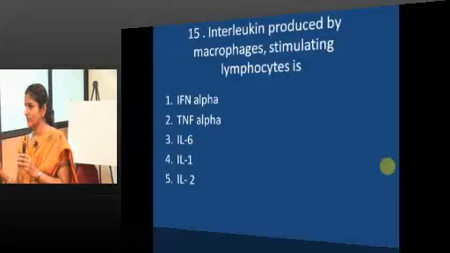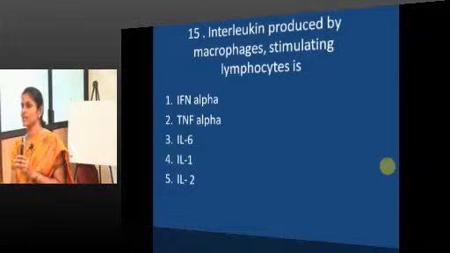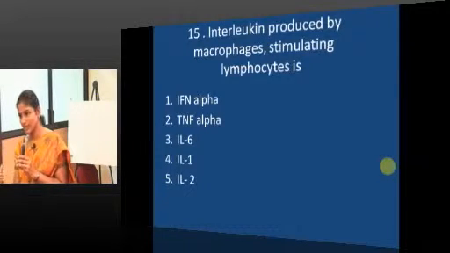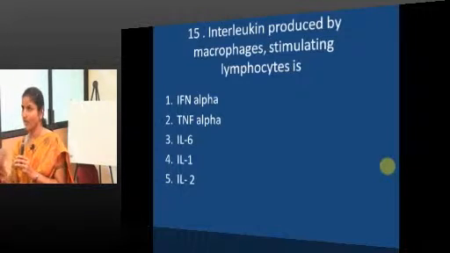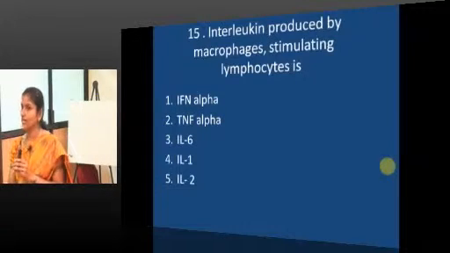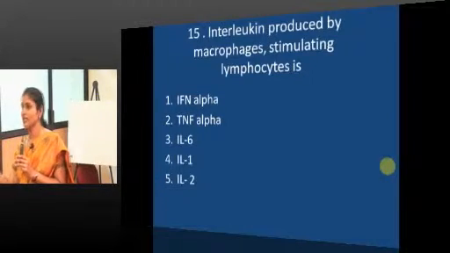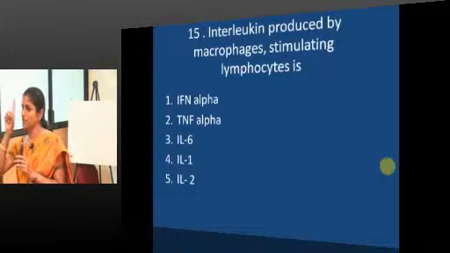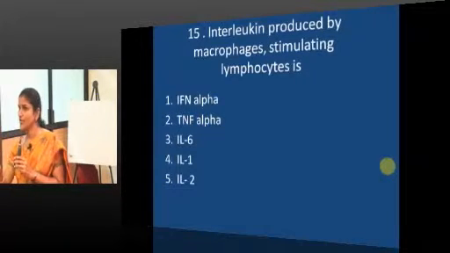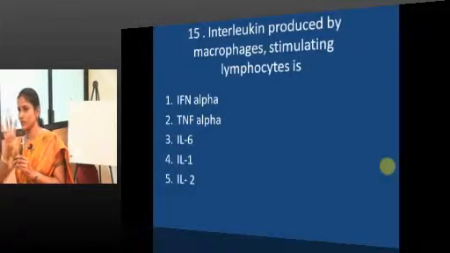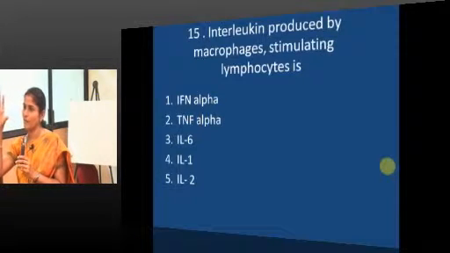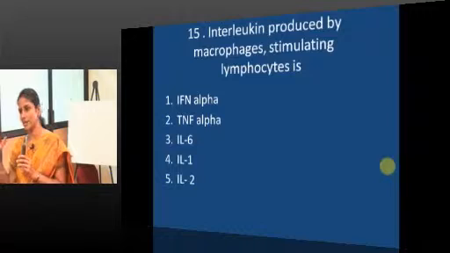Is that clear? Antigen presenting cells, in addition to processing and presenting antigens to the T lymphocytes, will also activate T lymphocytes. How do they do it? Through Toll-like receptor, NF-kappa B pathway cytokines. Which particular cytokine will activate T lymphocytes? It is IL-1, the first cytokine produced by the first cell of the immune system. The first cell to take the role is APCs, so they will produce IL-1.